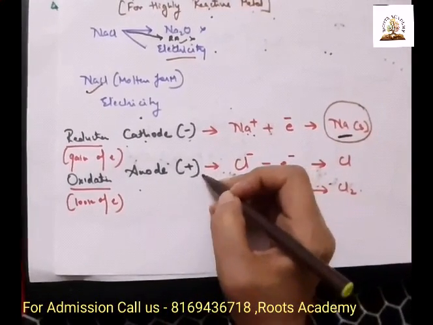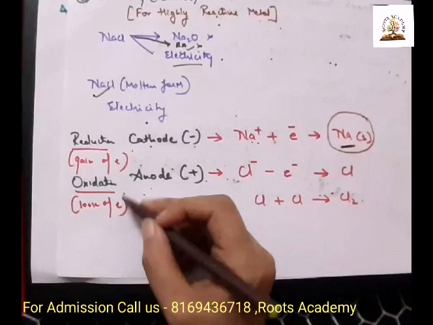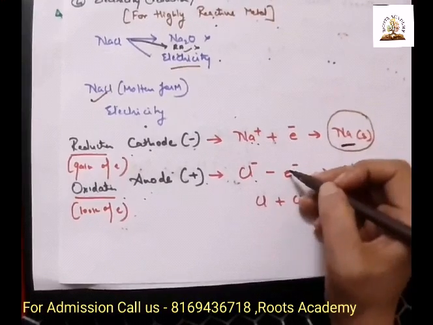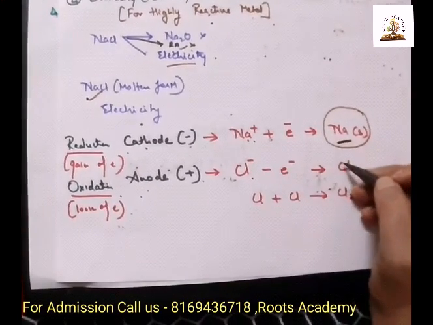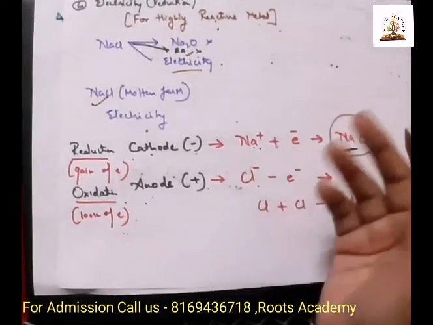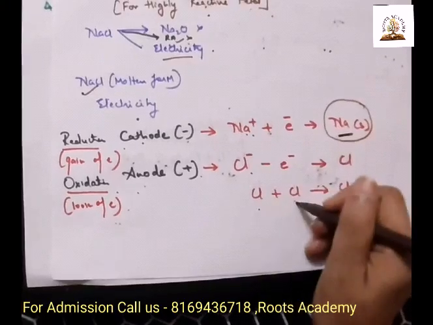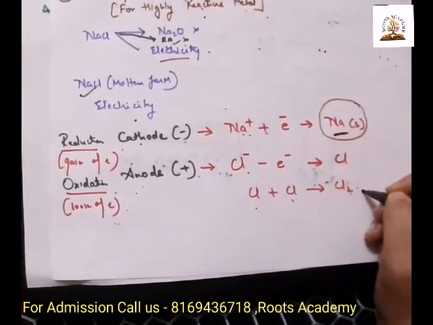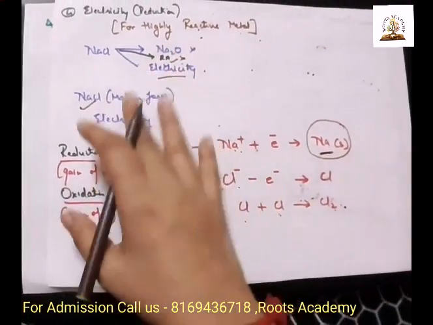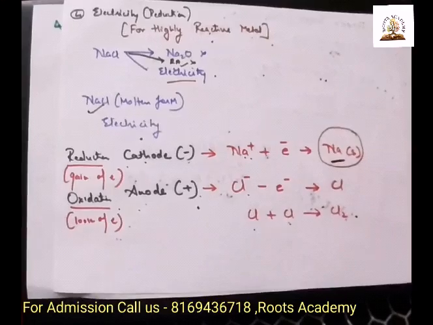What about the anode? At the anode, there will be Cl minus. There will be oxidation. Oxidation means loss of electron. So at the anode, what will happen? Electron will be lost. As you are losing an electron, it will become Cl, chlorine. But as you know, a single chlorine atom is not stable. So two chlorine atoms will combine to form Cl2 chlorine gas, and it will be liberated at the anode. So this is the way we carry out the reduction process for highly reactive metals.